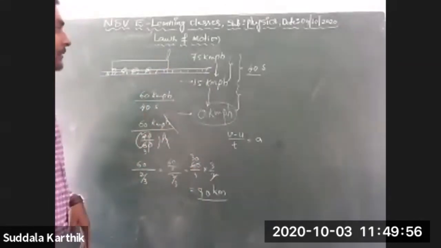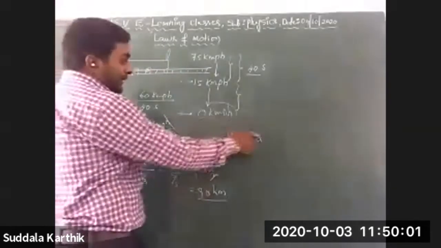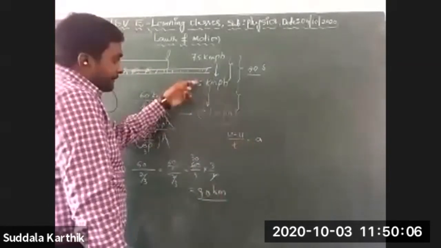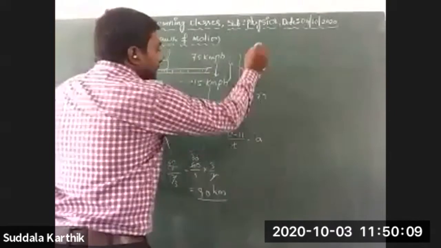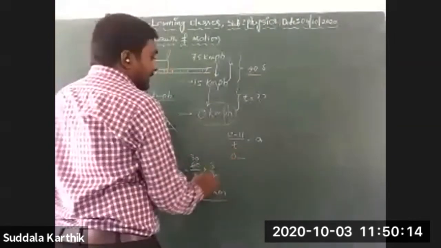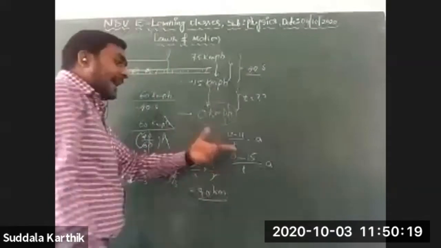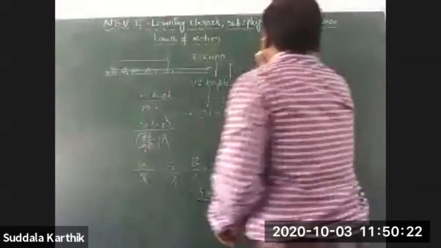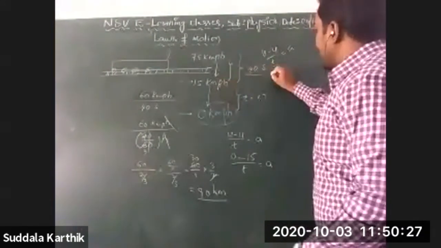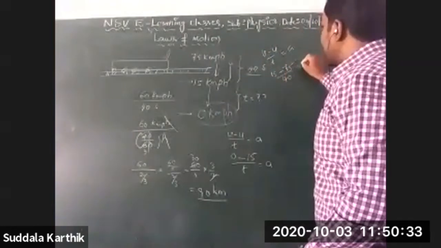My concentration is to calculate the acceleration, because they are asking for time. So v minus u by t is equal to a, acceleration. Here time t, I don't know, Nana. They are asking that only. So v is how much, Nana? 0 minus u is how much? 15 by t is equal to a. But a I don't know. Yes, here a is there, Nana. v minus u by t is equal to a. t is there, v is there. 15 minus 75 by 40 is equal to a, Nana.